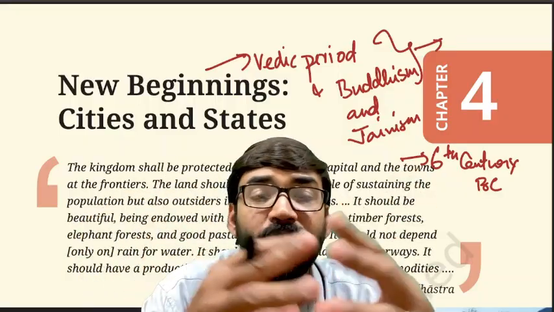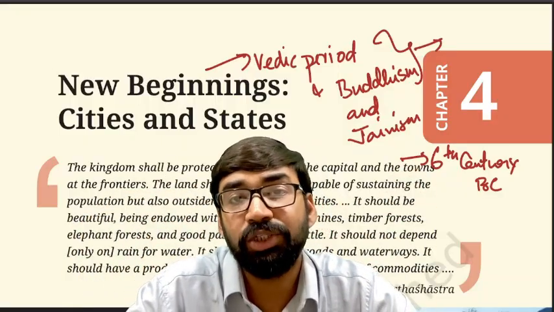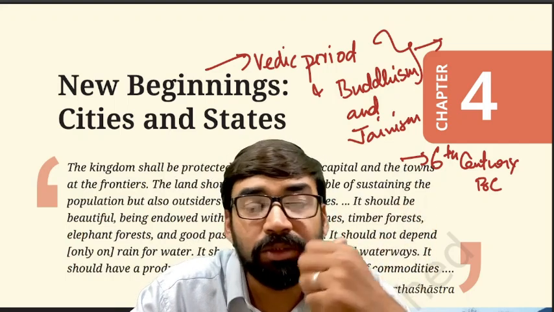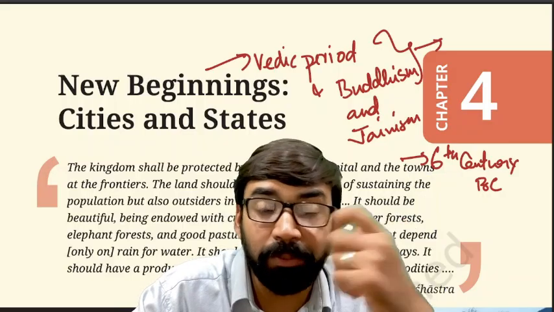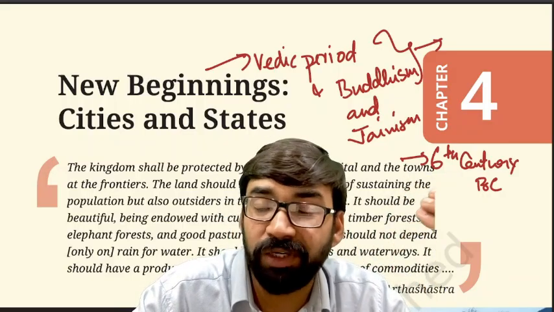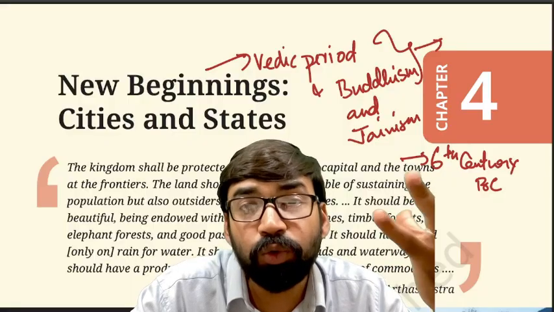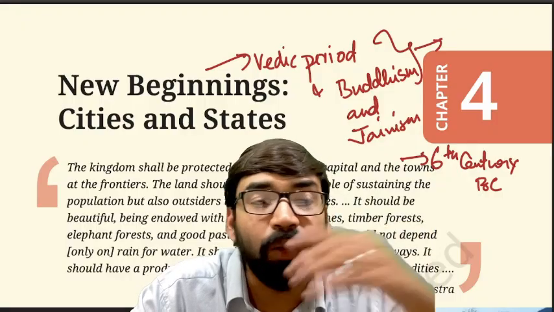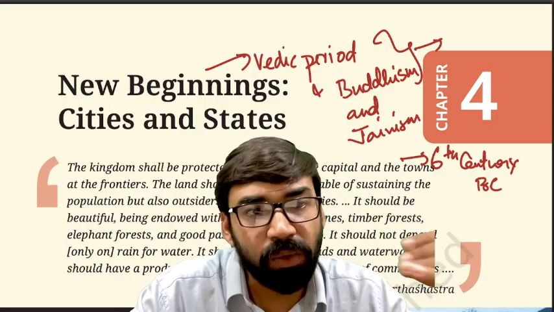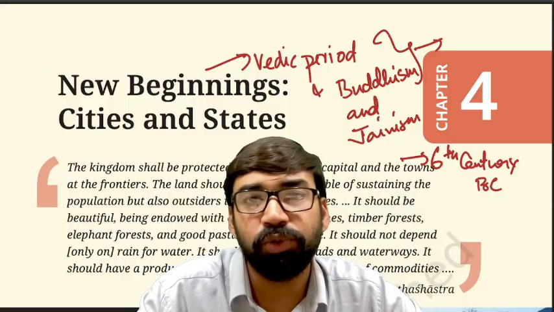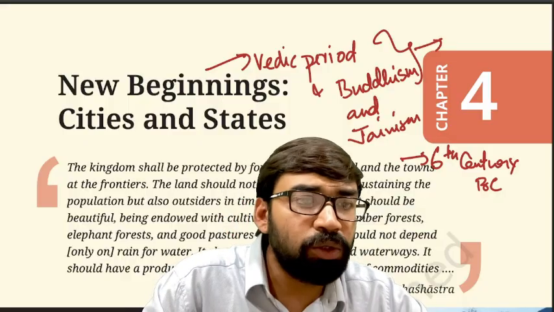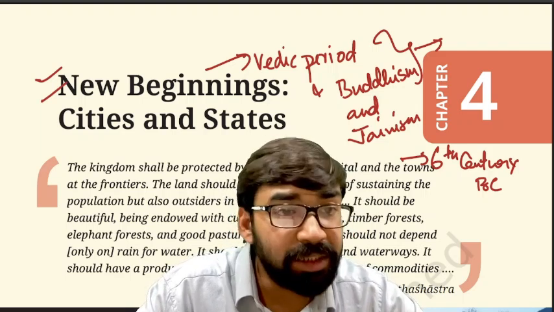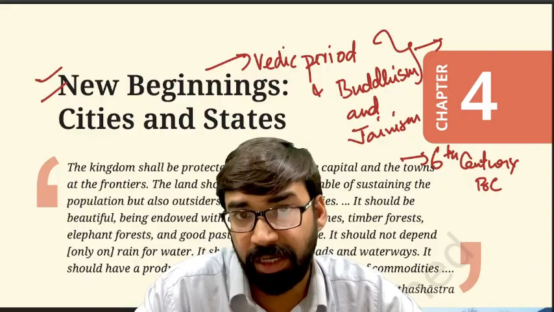Now the question here is, we need to know how kingdoms emerged in ancient times, how the state evolved. Clear? Like states were called janapadas. Now how did janapadas evolve? In the Rig Vedic period or early Vedic period, as we have discussed in previous videos, there were tribal clans. How did those tribal clans convert into important kingdoms or janapada regions? How did Jana become Janapada? Okay. So in this chapter, we are going to discuss the evolution of cities and states. Clear? So the theme of this chapter, chapter number 4 in class 7th NCERT, is new beginnings, that is cities and state.